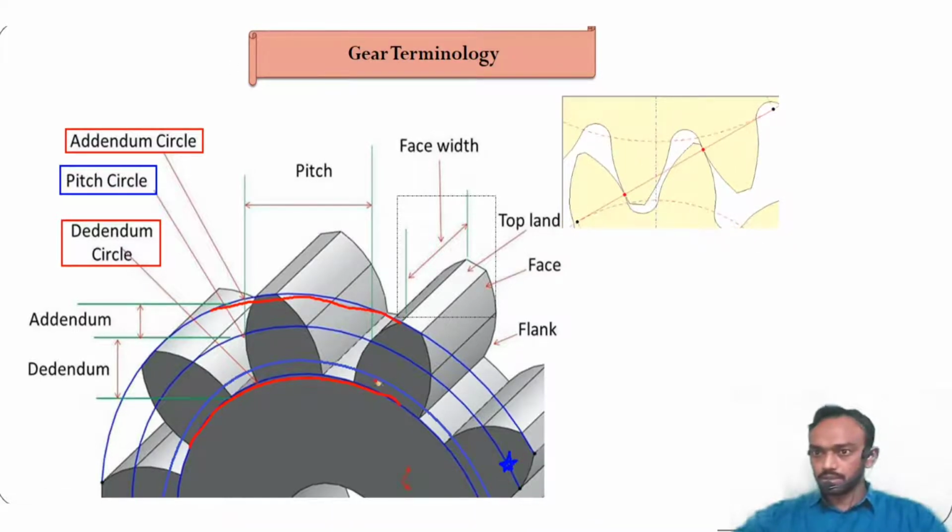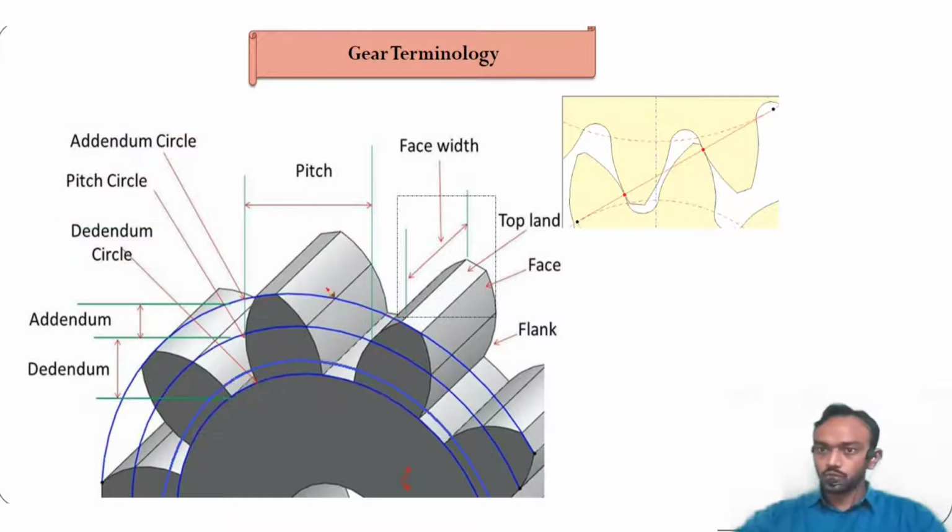Then there is this light blue circle, the second last circle, called the clearance circle. The topmost surface of the opposite gear will come up to this point, and this clearance is kept so that interference can be avoided. So this is known as the clearance circle. So four circles are there: first the addendum circle, then the pitch circle, then the clearance circle, and last at the bottom the dedendum circle. Clear about these four?